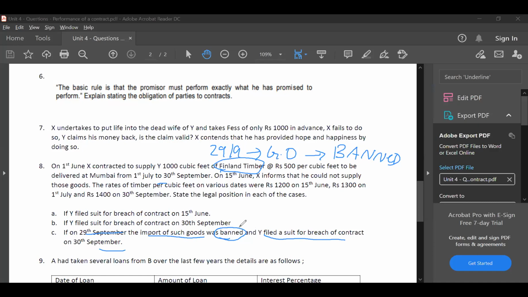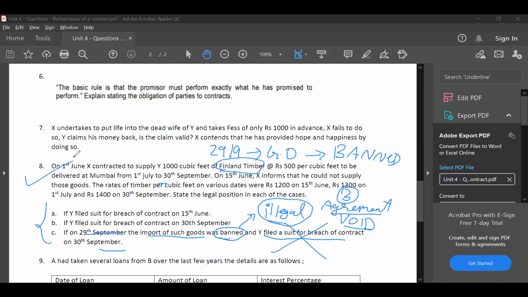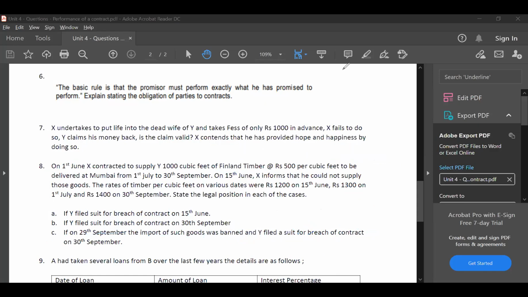Now follow, guys. The minute a good is banned, it becomes illegal goods. Therefore, you cannot import illegal goods. Entering into agreement for illegal goods is void. We studied in unit 3 itself. Agreements opposed to public policy, any illegal goods are void. Therefore, Y cannot file a suit. Suit will not be tenable. He cannot claim any damages. For this, he should have filed the suit much in advance. These are the three cases. I hope you understood this question. Correct. Kriti, your answer is correct.